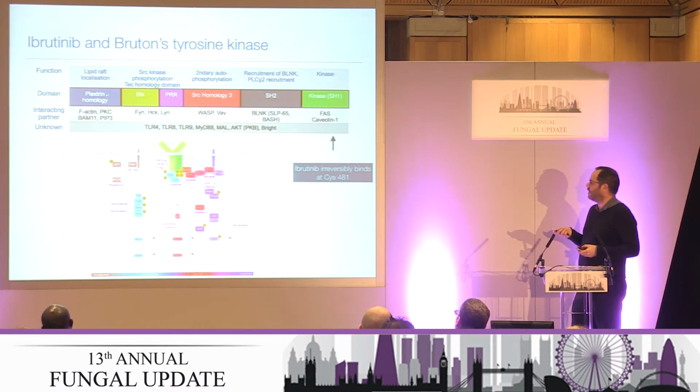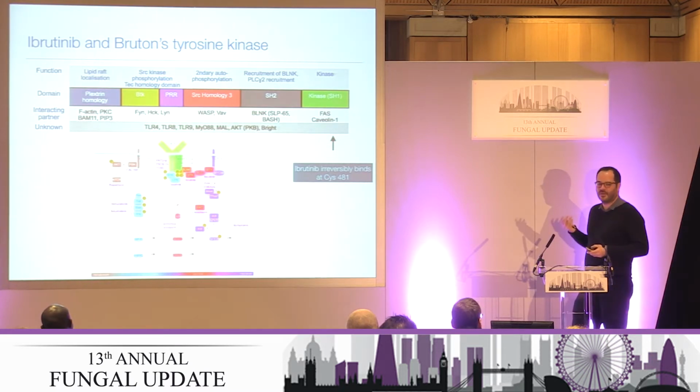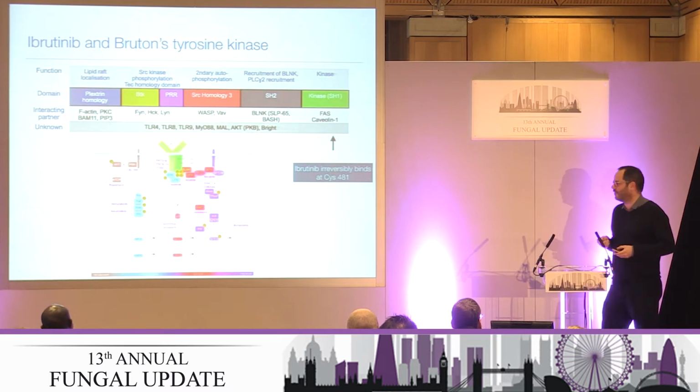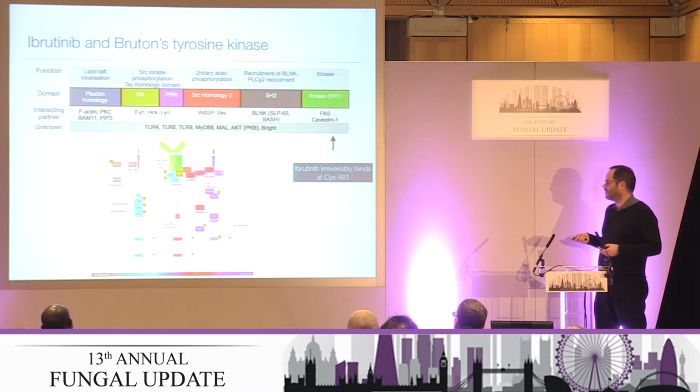So there are 5 domains for BTK, and ibrutinib irreversibly binds at Cys481. A lot of our assays look at secondary autophosphorylation this way, and there's a whole range of different interacting proteins and kinases, etc., that are known. And then there's a load of them, including the TLR receptors, including TLR9, for which the interacting domain is not known.